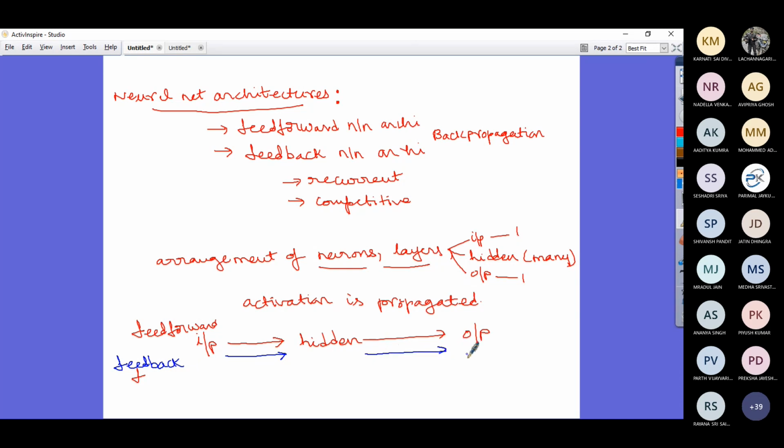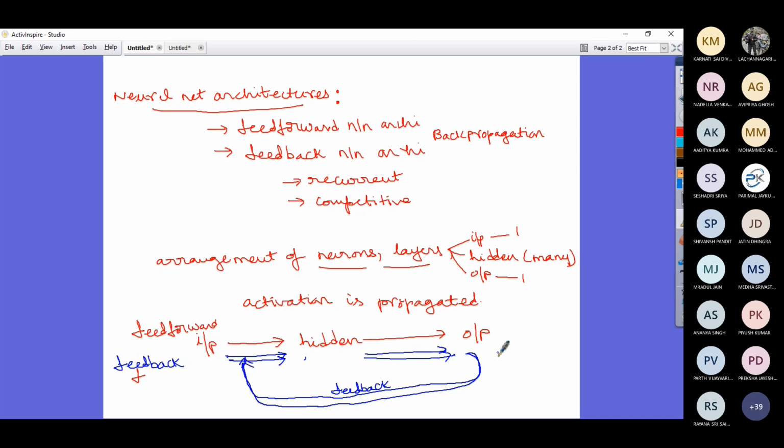Then there is a feedback, in which your output is given as input. This is called feedback. So how is the input activation getting propagated? Input to hidden, hidden to output, and again output to input.